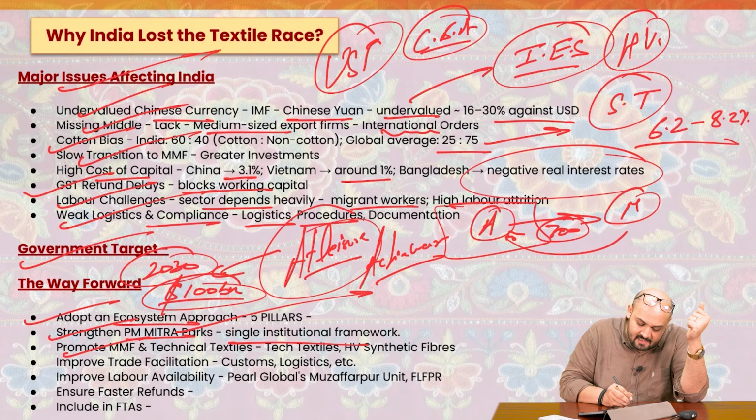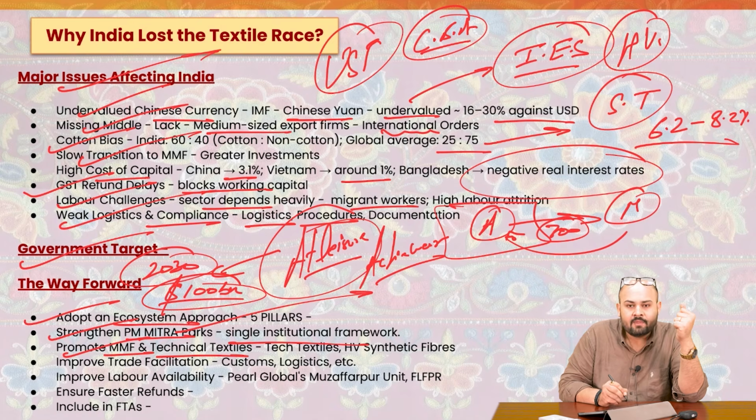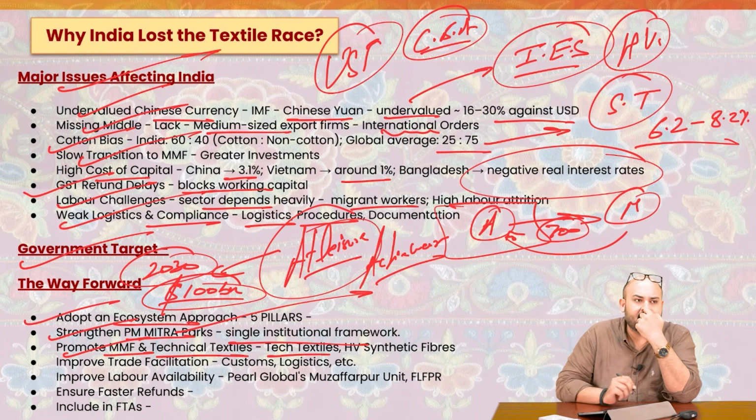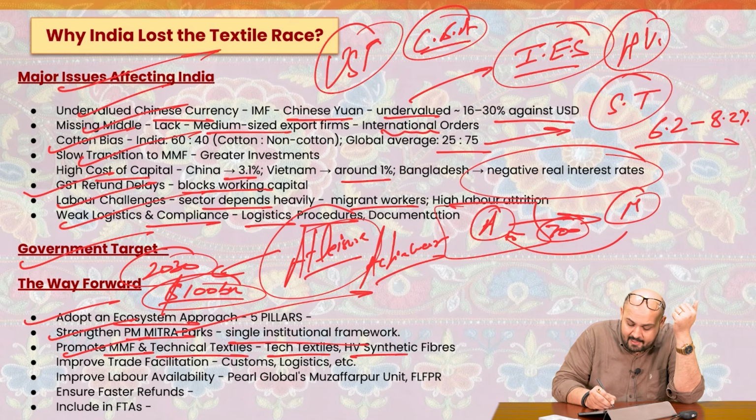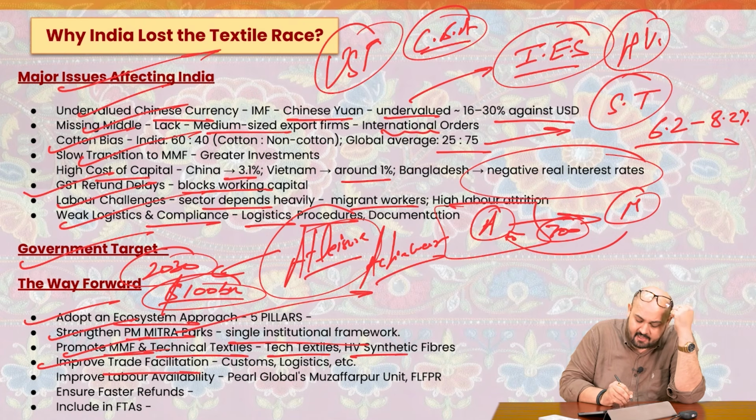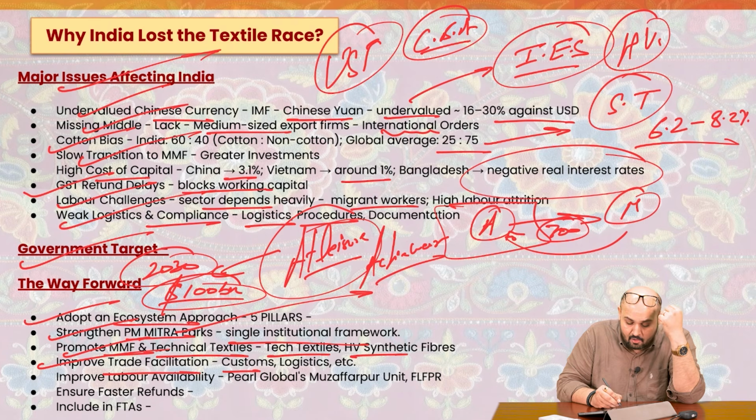Then promote man-made fibers and technical textiles. Very, very important, technical textiles. For example, we have geotextiles used in construction. The nets, you must have seen the green nets used in construction. Or for example, in the medical line, we have the use of cotton, so many things. So let's focus on that. High-value synthetic fibers, improve trade facilitation, focus on easier customs procedures, logistics, paperwork, or the e-way bill.